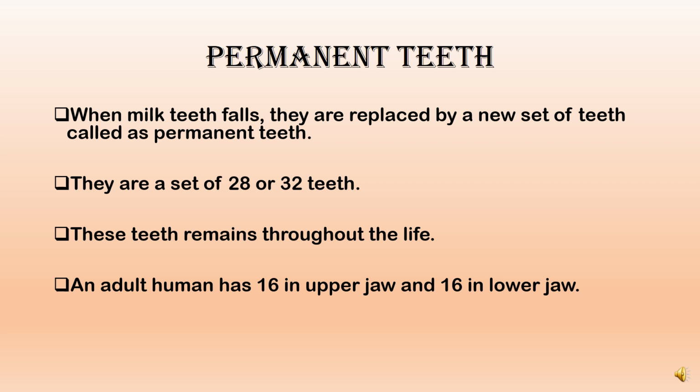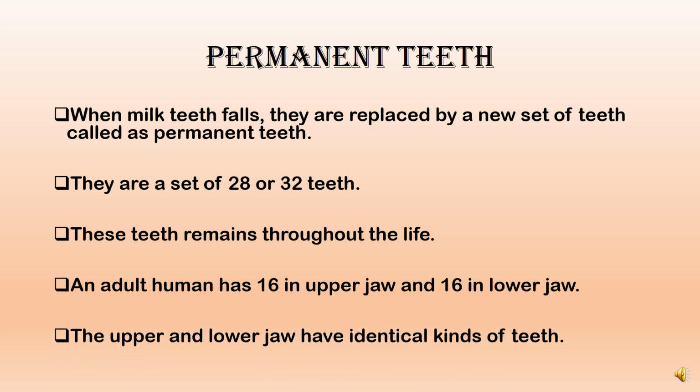An adult has 16 teeth in the upper jaw and 16 in the lower jaw, which sums up to 16 plus 16 equals a total of 32 teeth in your mouth. Your upper jaw has 16 teeth and the lower jaw has 16 teeth. This is called the jaw. The upper and lower jaw have identical kinds of teeth. Identical means the same kind of teeth are present in both the jaws. Right students? Let's study the teeth separately.